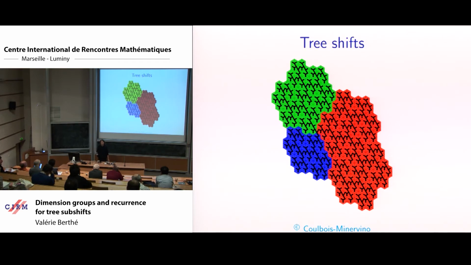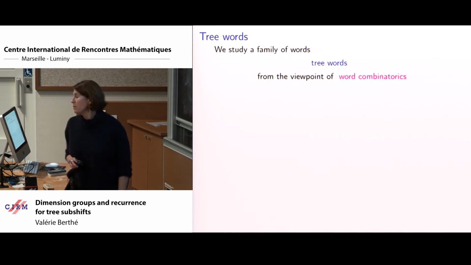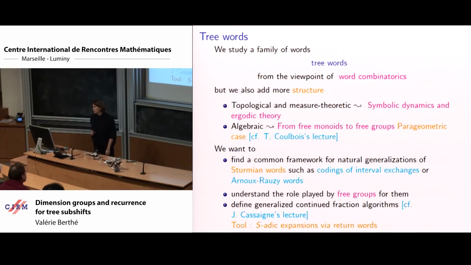But thanks to Milton and Thierry, we can now have an argument for the terminology tree shifts, because there are trees hidden behind, because we are in a parageometric automorphism world, and you know now that there are trees behind. So what are tree shifts? It's a family of words that we will introduce from the viewpoint of word combinatorics.